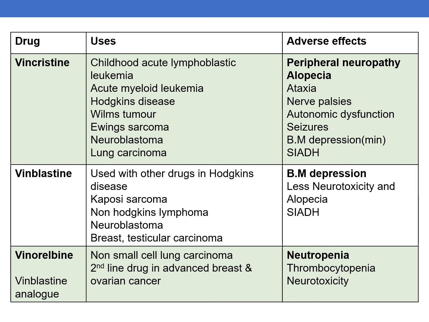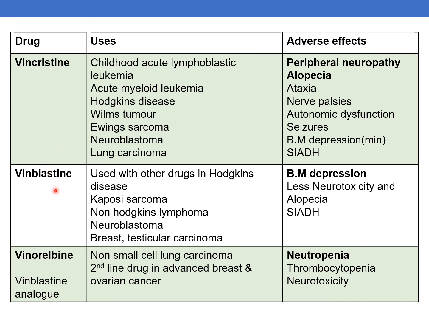Coming to the summary of drugs, first coming to vincristine. The uses are, it is used to treat childhood acute lymphoblastic leukemia, acute myeloid leukemia, Hodgkin's disease, Wilms tumor, Ewing's sarcoma, neuroblastoma and lung carcinoma. Adverse effects are peripheral neuropathy, alopecia, ataxia, nerve palsies, autonomic dysfunction, seizures, bone marrow depression, which is minimal.